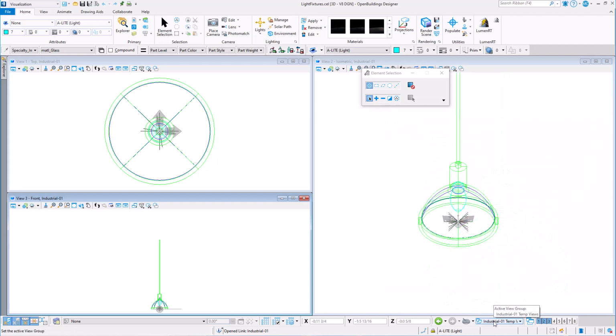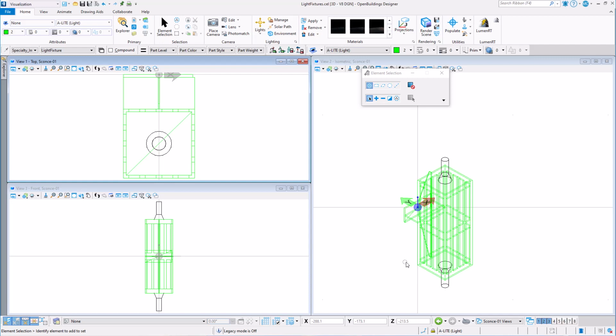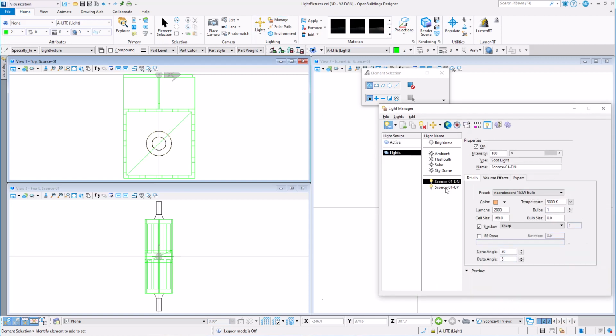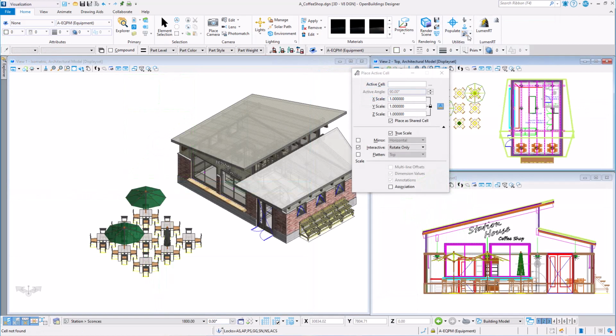Now we'll take a look at a sconce fixture for the exterior of the building. This cell actually has two spotlight sources, one directed upwards and one downwards. And again, I can preset temperature and lumens for the light source. Now let's add these light sources to the coffee house model.